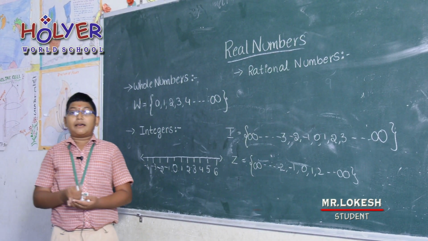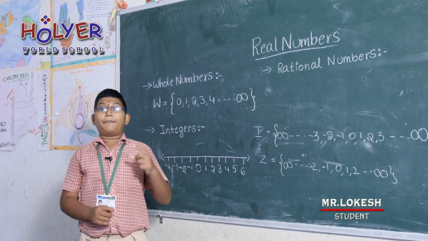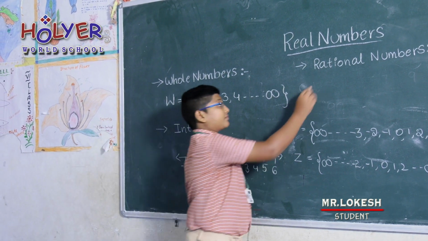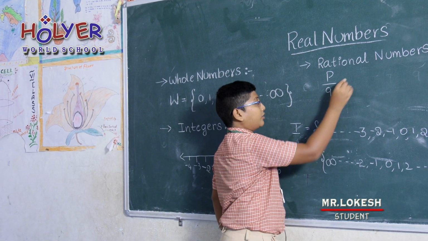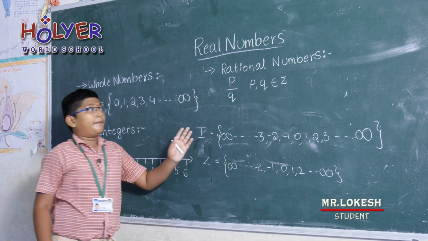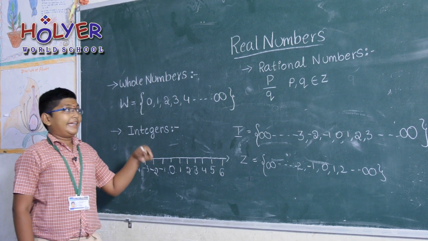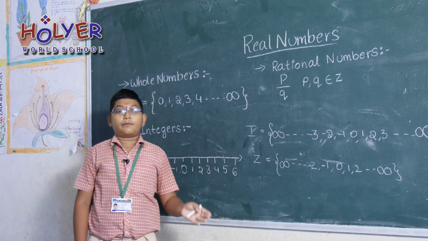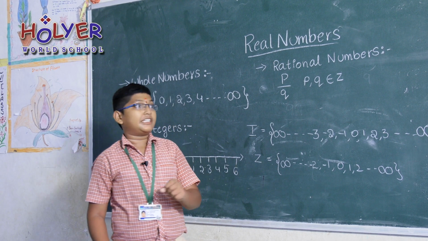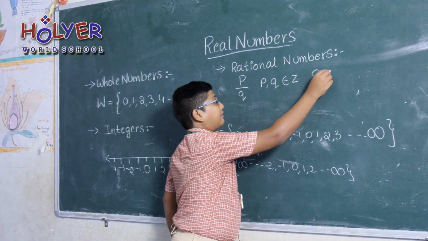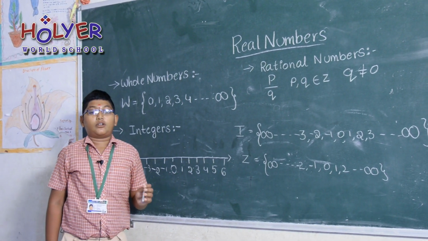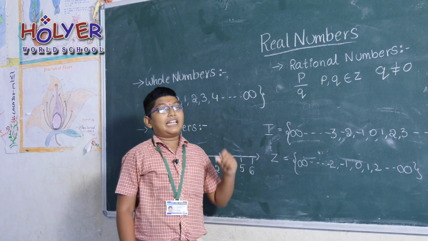Rational numbers are the numbers which can be written in the form of p by q, where p and q belong to Z. That means p and q belong to the integers. Integers means they will either be positive or negative or 0. But there is another condition, which is q not equal to 0. Then they will be called rational numbers.